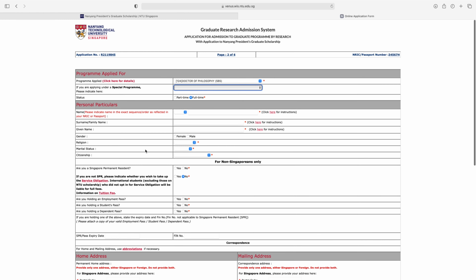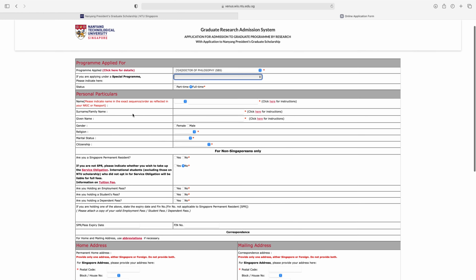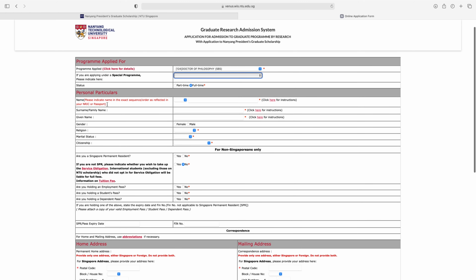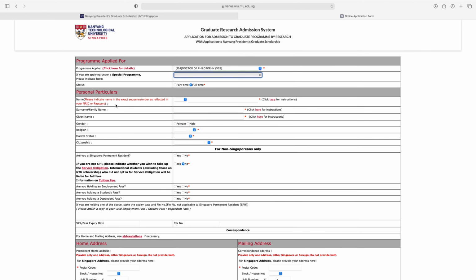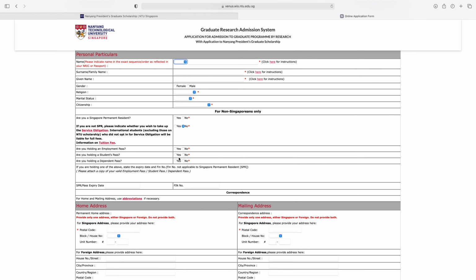Next is personal particulars. First of all, you have to give the name. Please indicate name in the exact sequence order as reflected in your NRIC or passport. So carefully write your name, and from here select the title and write your name here. By clicking here you can check the instructions about name. So next write here your surname or family name, then write here your given name. Select your gender, religion, marital status, your citizenship.